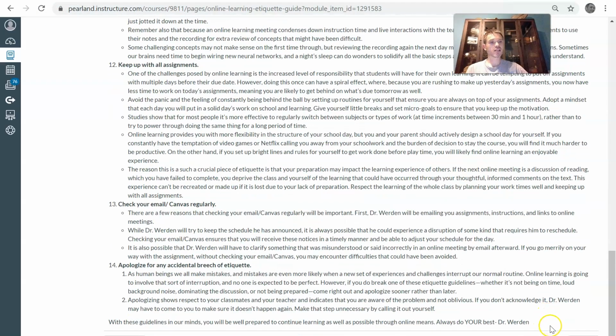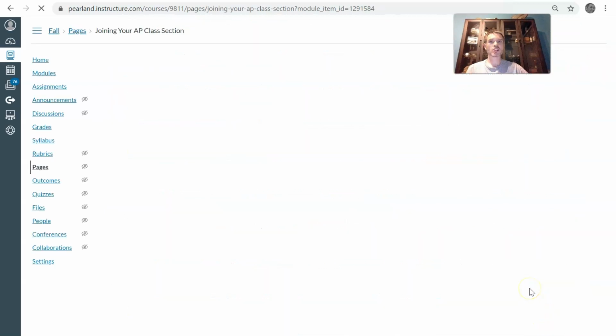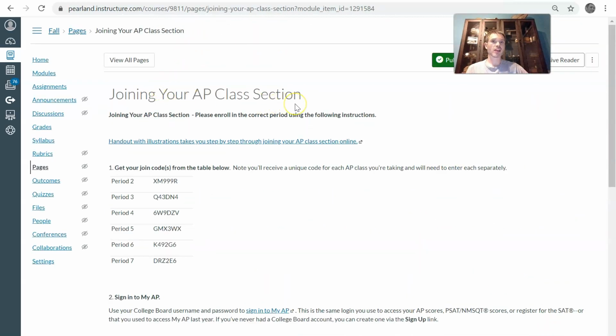Once you are done with that, our next page here is joining the AP class. This is a critical thing. As I said before, I want you all to take the AP exam. In order to take the AP exam, you need it ordered. This is done by Miss Maddox, and she does this if you are signed up on the AP Classroom. So make sure that you are doing this. Also, I will be assigning questions through AP Classroom, so this will be an important site for you to access.